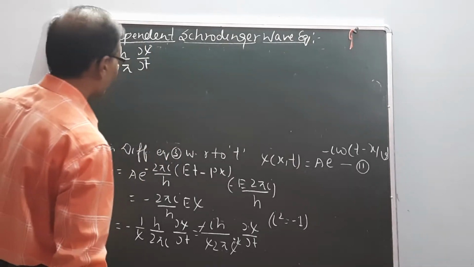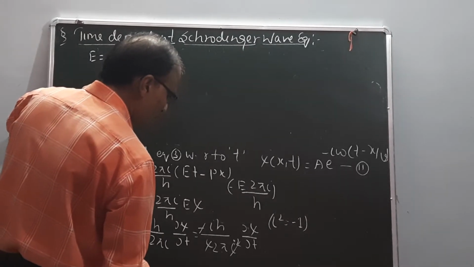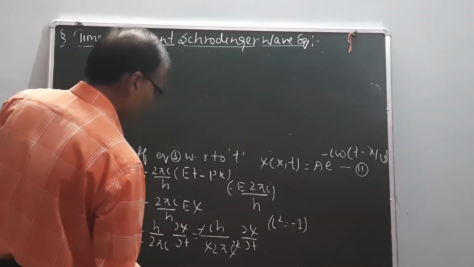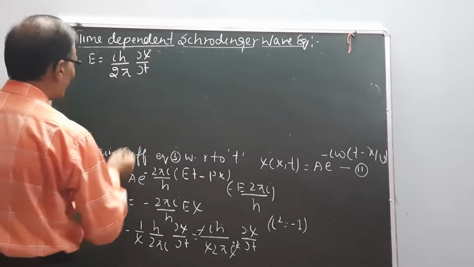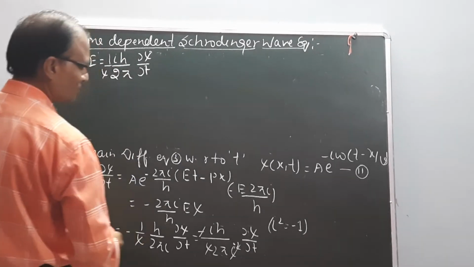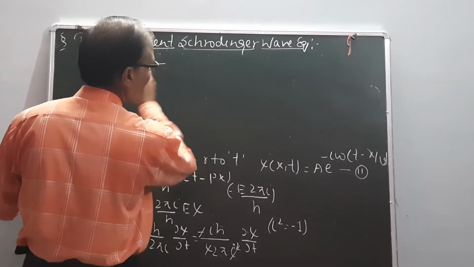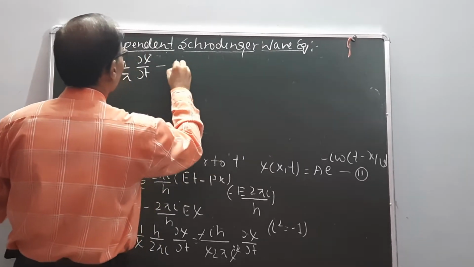This is the value of E: i h upon 2 pi, 1 upon psi, del psi upon del t. This is equation number 5.